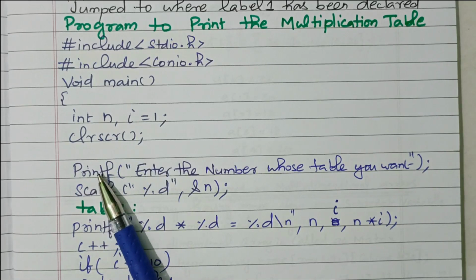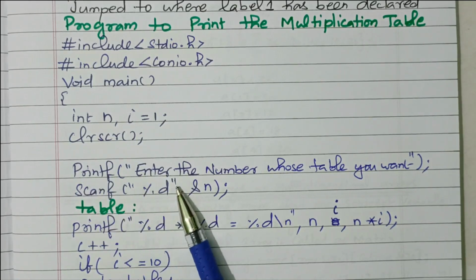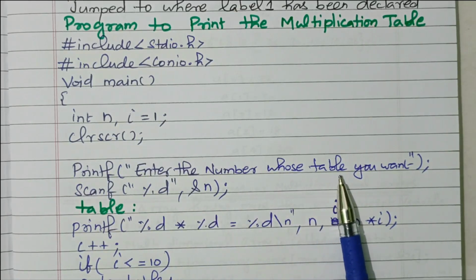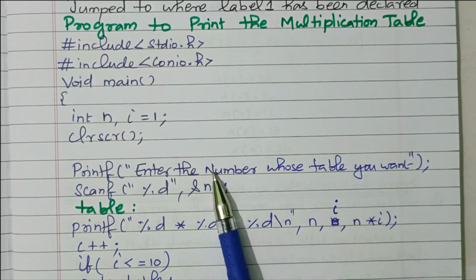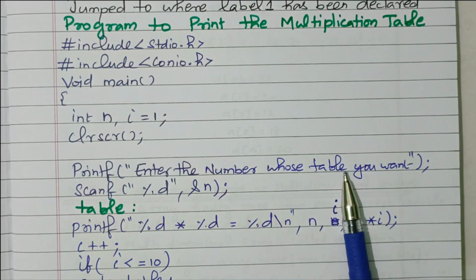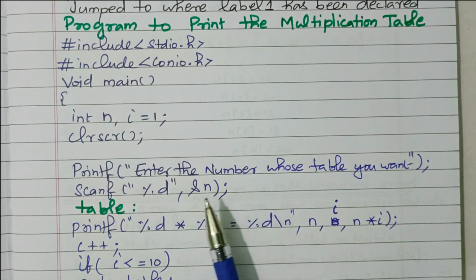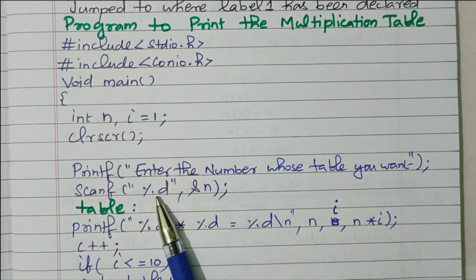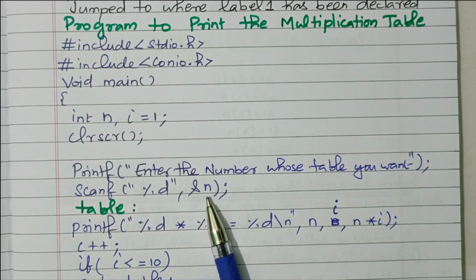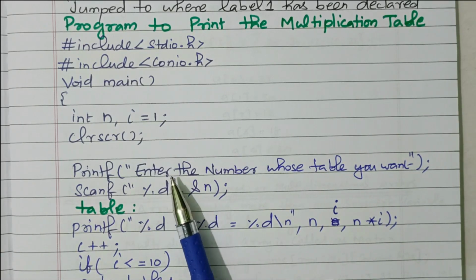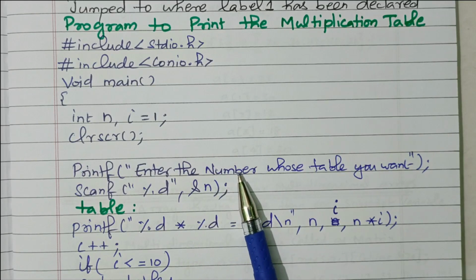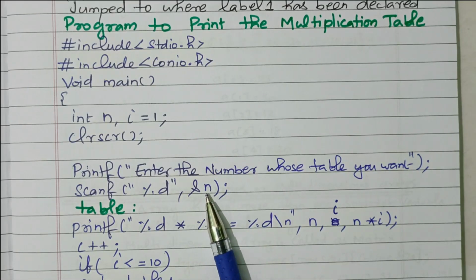Now we ask the user to enter the number whose table you want to print, right? For which number you want a table, we ask the user to enter. So the scanf, printf %d and n, ampersand n, that is the address of n. So after seeing this, the user will enter the number. That number is stored in n.